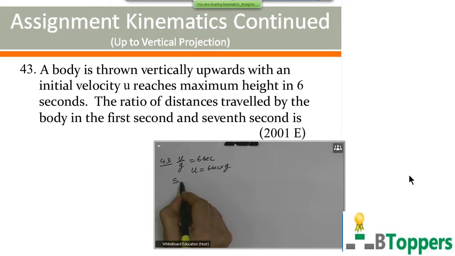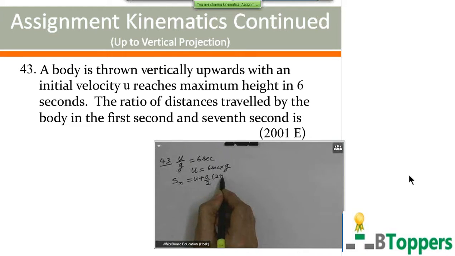Displacement covered by the body during the nth second in the case of motion in a straight line with constant acceleration a is numerically equal to u plus a by 2 into 2n minus 1. So we can take a equal to g, to find the displacement covered in the first second. I have to put n equal to 1 here.